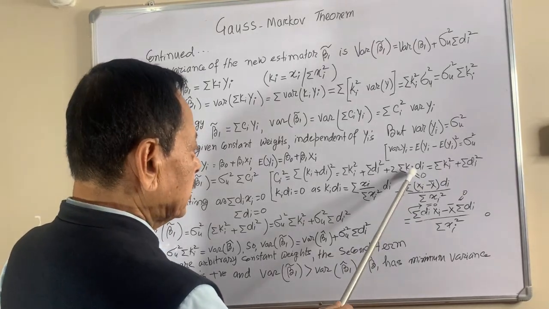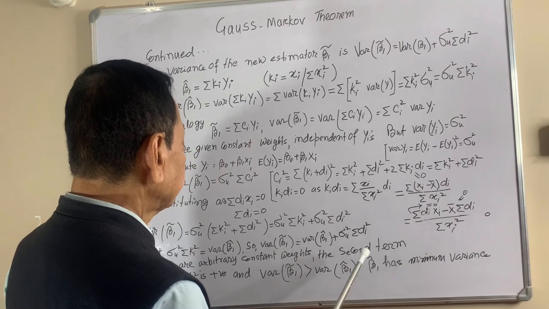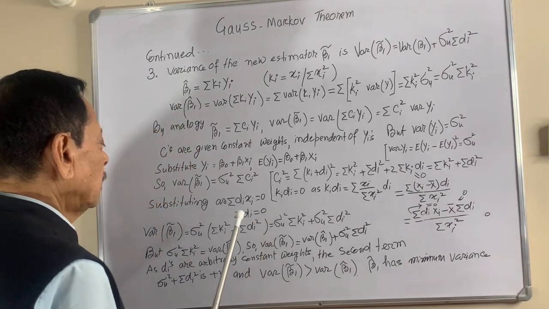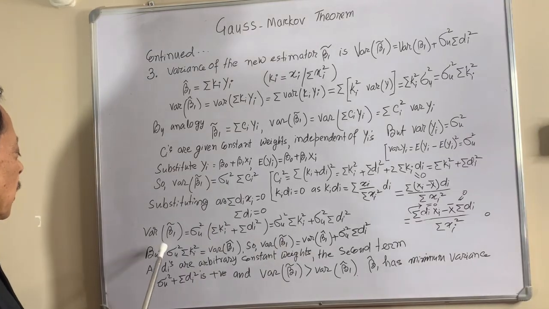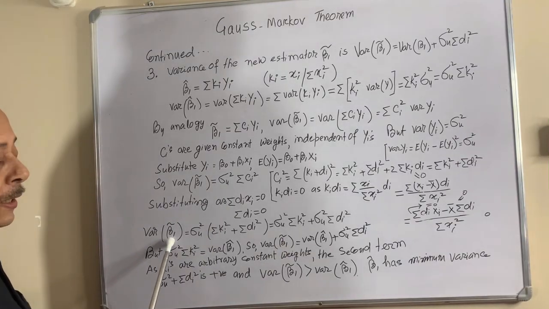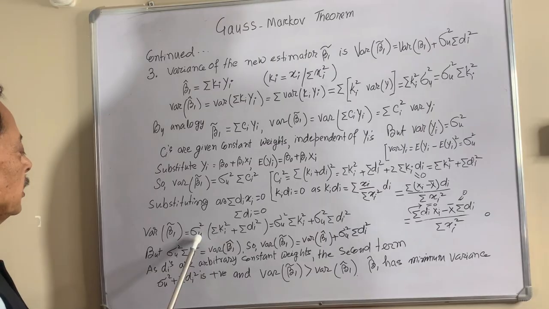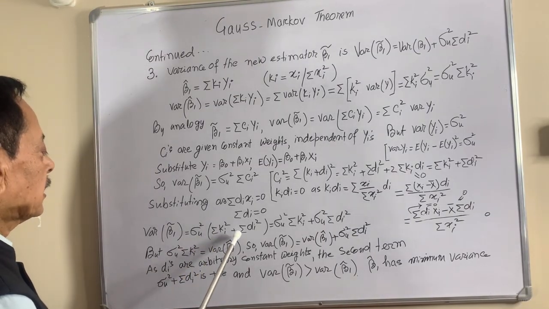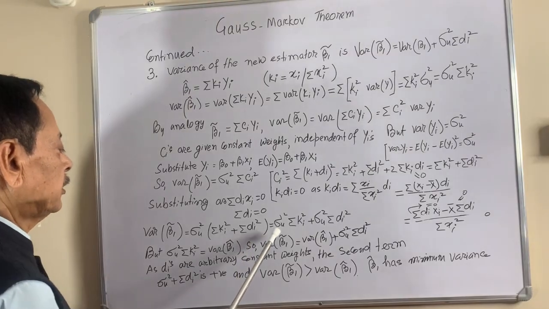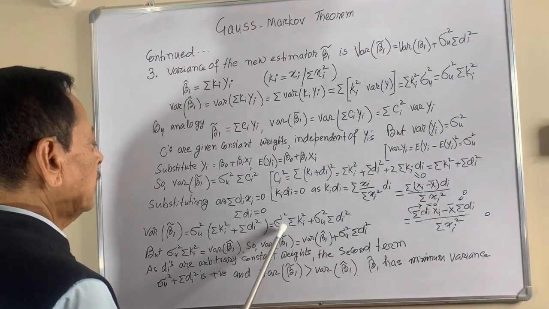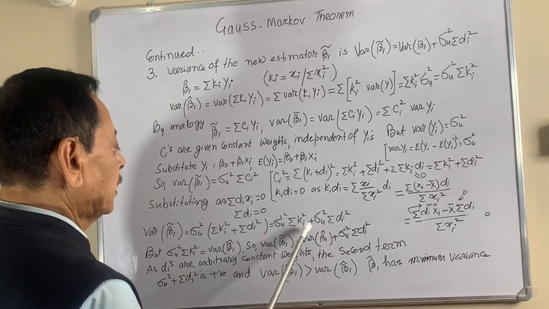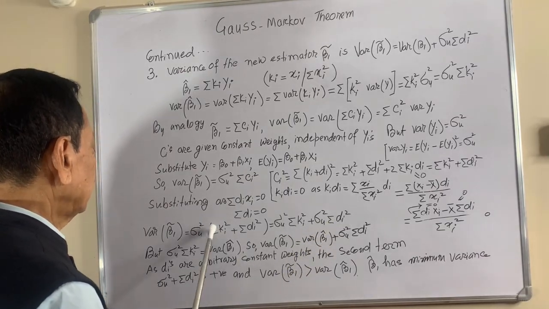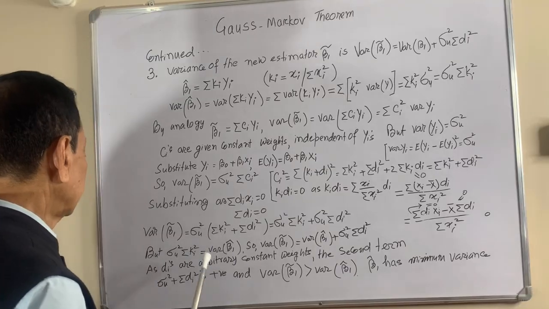How this term is 0, I have shown here: the sum of di is equal to 0. Now the variance of arbitrary beta 1 is equal to sigma u square into the sum of ki square plus the sum of di square, which is sigma u square times the sum of ki square plus sigma u square times the sum of di square, if we remove the bracket.